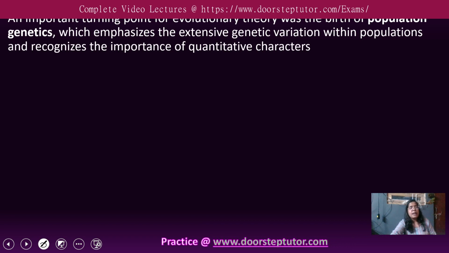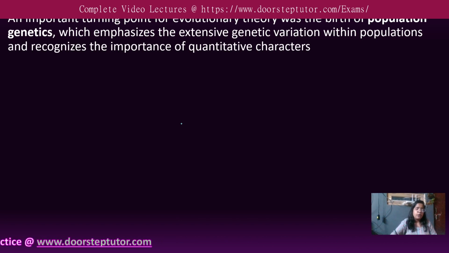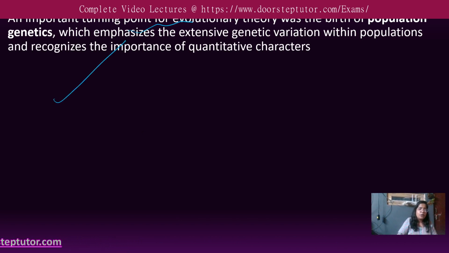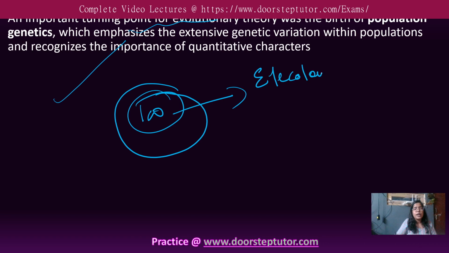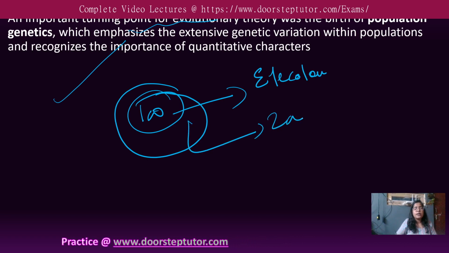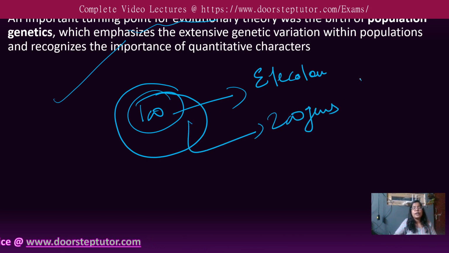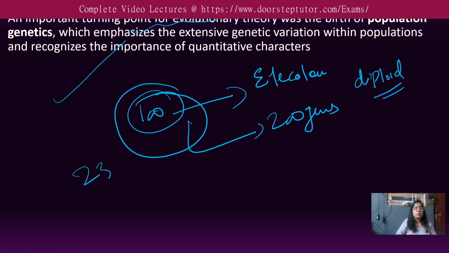An important turning point for evolution theory was the birth of population genetics. So in order to understand this evolutionary theory, we need to understand population genetics. Let us say there is a village having a population of 100 people. Among the 100, let us say there is a gene for eye color. For 100 individuals there will be 200 genes, because the organism is diploid. How many chromosomes do we have? We have 23 chromosomes, 23 from the male and 23 from the female.